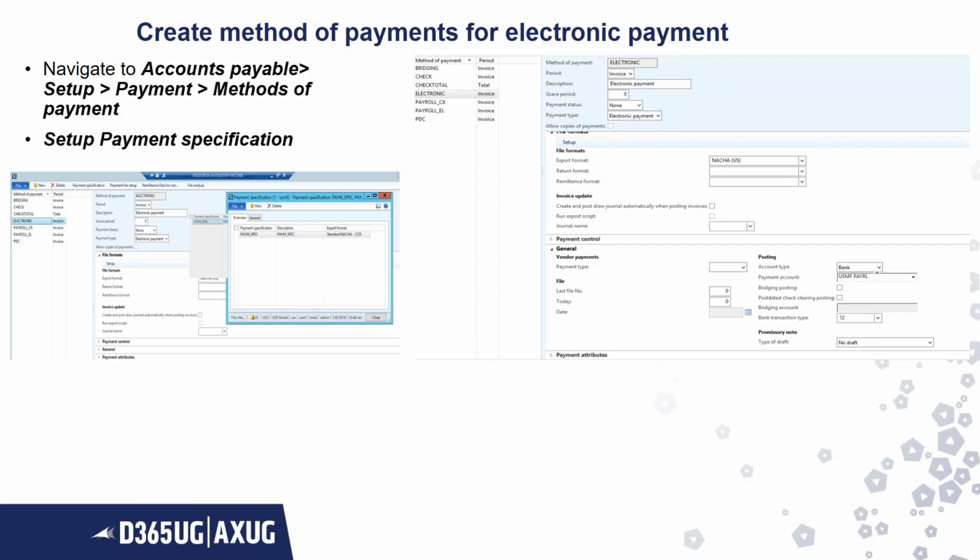Export format has been set up to NACHA US, and for the payment specification I provided NACHA. In the file format, you have to go to setup and then provide a payment specification method.